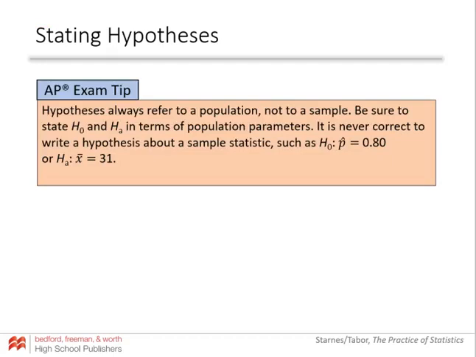An important thing that we want to note is we are always going to make hypotheses about population parameters. So we're never going to talk about things from a sample. When we write our hypotheses, we're always going to write them about the population proportion or population mean. We are not going to use p hat. We are not going to use x bar. We write hypotheses about the population, not the sample.